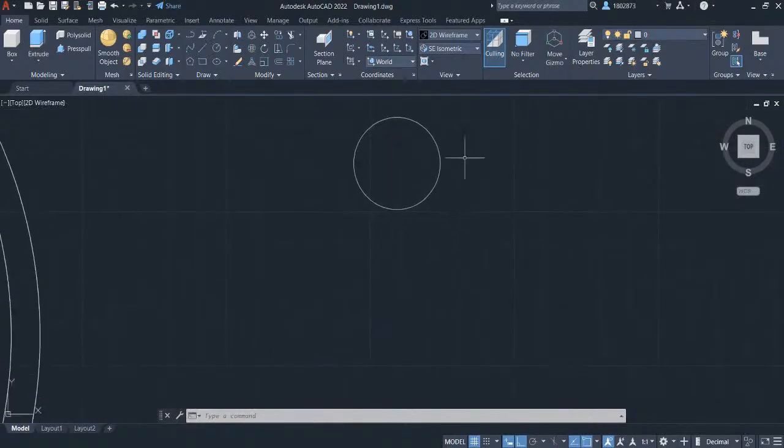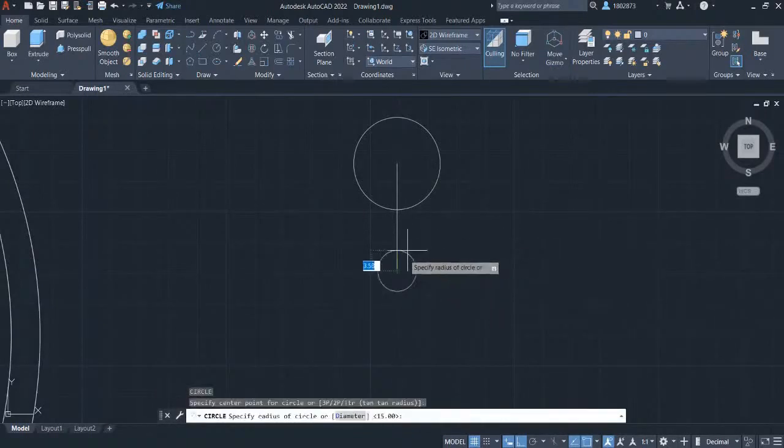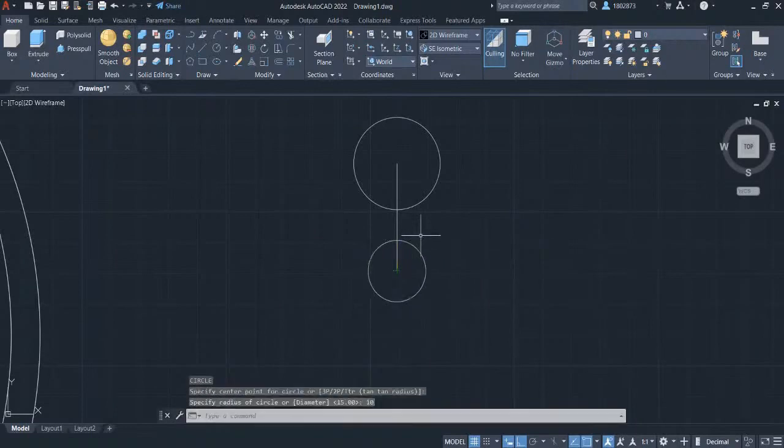Pan over here. Pressing L for line. Hover your crosshair here so the center point will pop out and select the center. Let's key in 35 and press enter. Press escape. Type in C for circle. Click this endpoint. And let's key in 10. Press enter. We will now create a tangent line to these two circles.